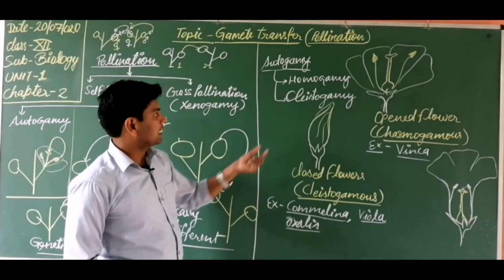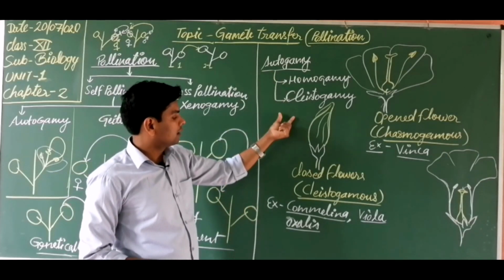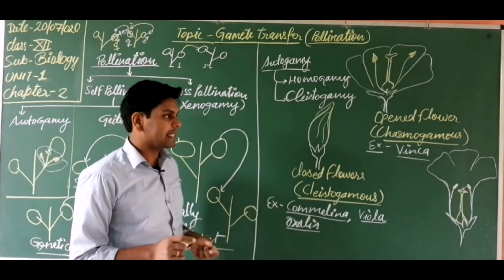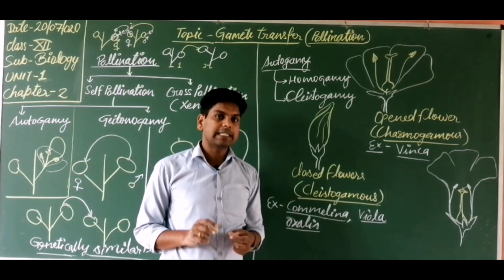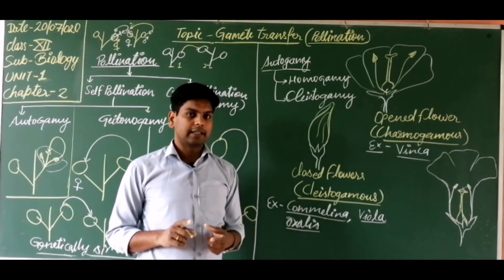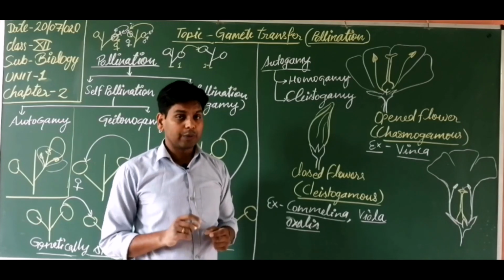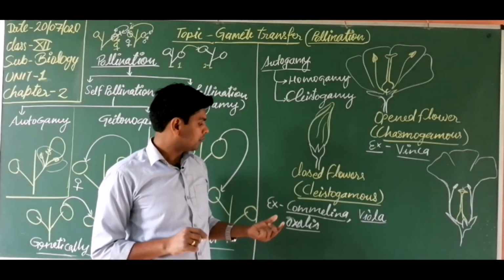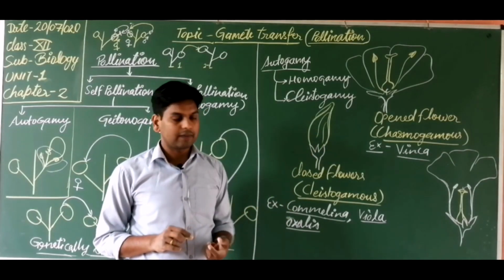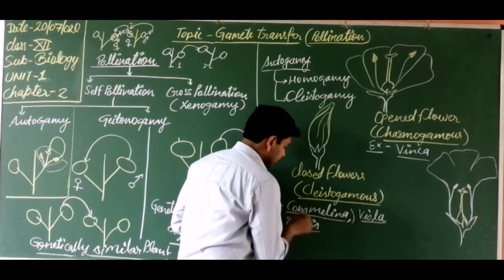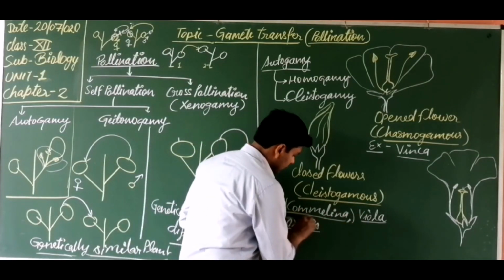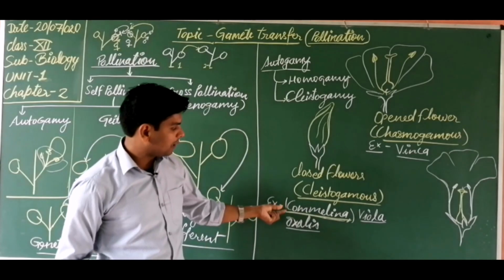Another question is asked from autogamy. Name the plant which has both types of flower, cleistogamous and chasmogamous. So this one is Commelina. This is given in NCERT, students. Be concentrated on it.